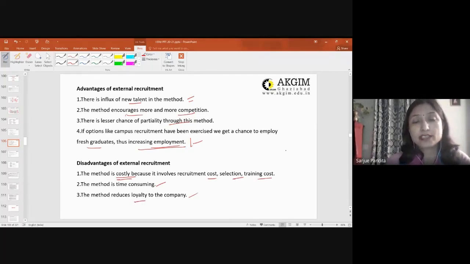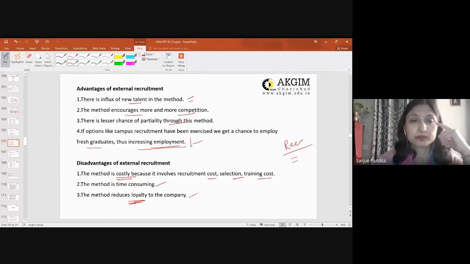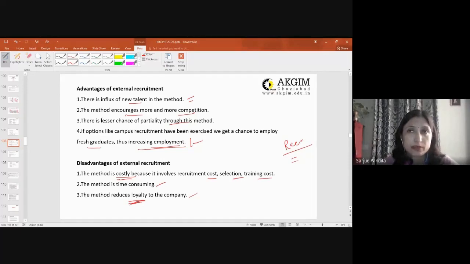Again, going for external or internal is a part of your recruitment policy, what your recruitment policy says, whether you have to go for internal recruitment or external. Sometimes companies do have this in the recruitment policy that they would go for external recruitment. Then it reduces the loyalty and motivation of the employee. Now a pool has been created, sufficient potential candidates have applied to your organization. Now starts the process of selection.